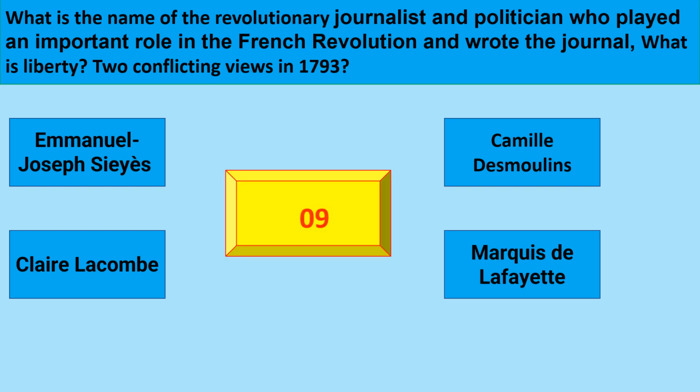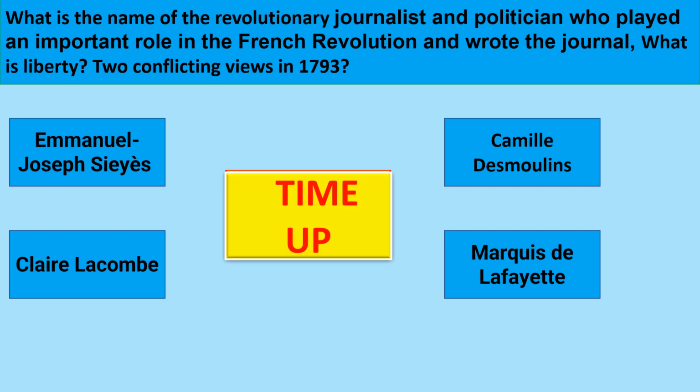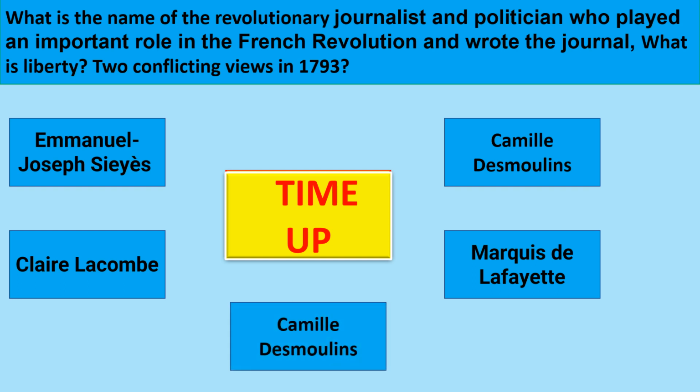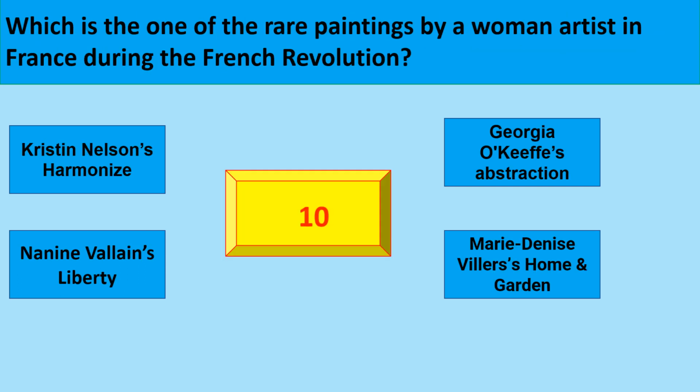What is the name of the revolutionary journalist and politician who played an important role in the French Revolution and wrote the journal What is Liberty? Two conflicting views in 1793. Camille Desmoulins. Which is one of the rare paintings by a woman artist in France during the French Revolution?